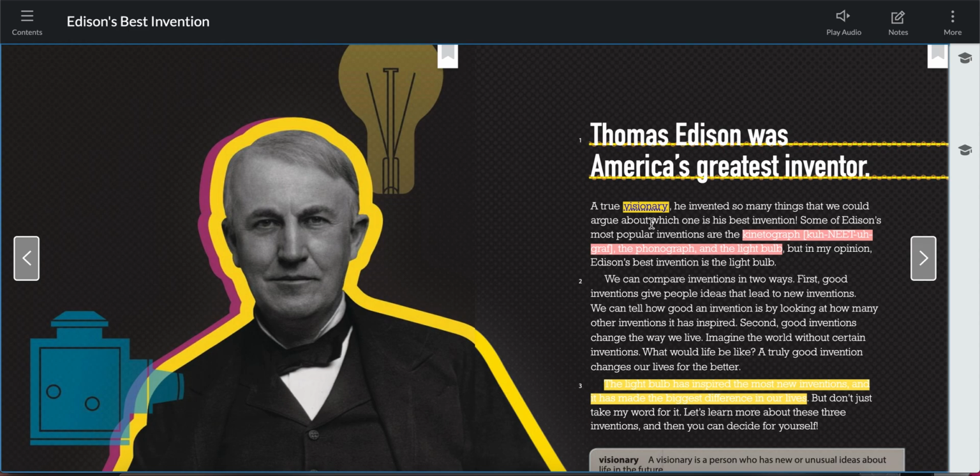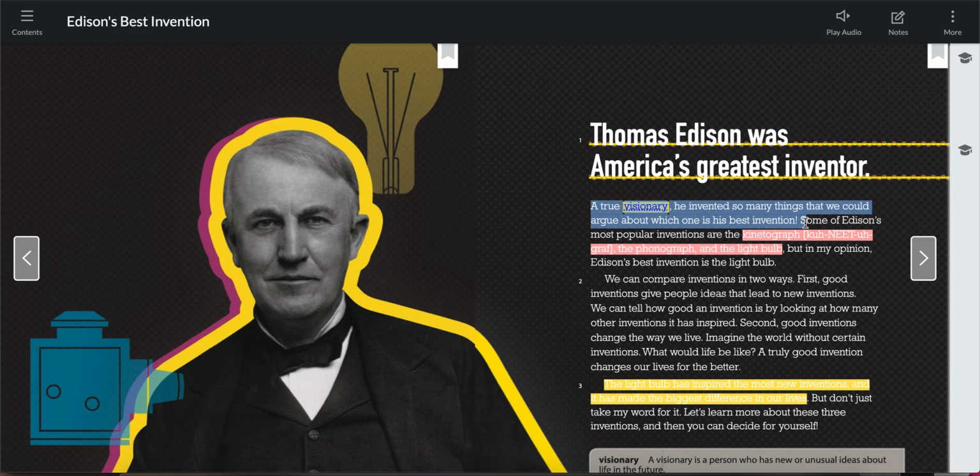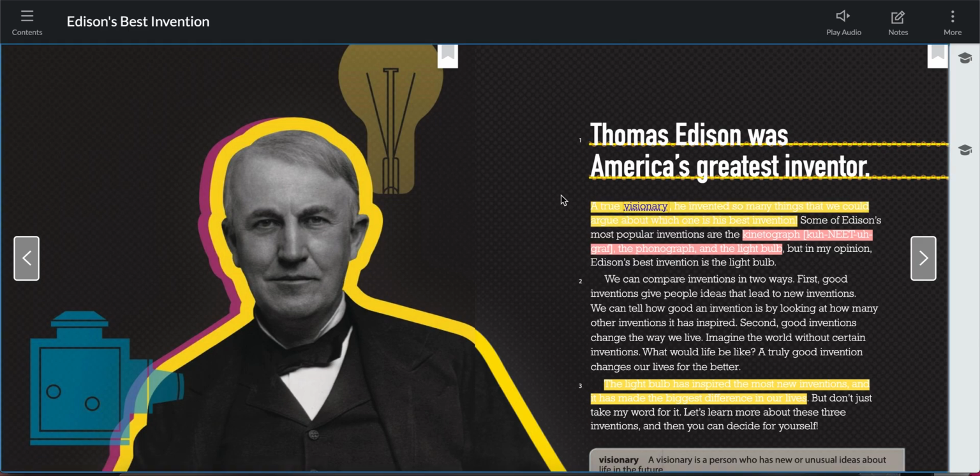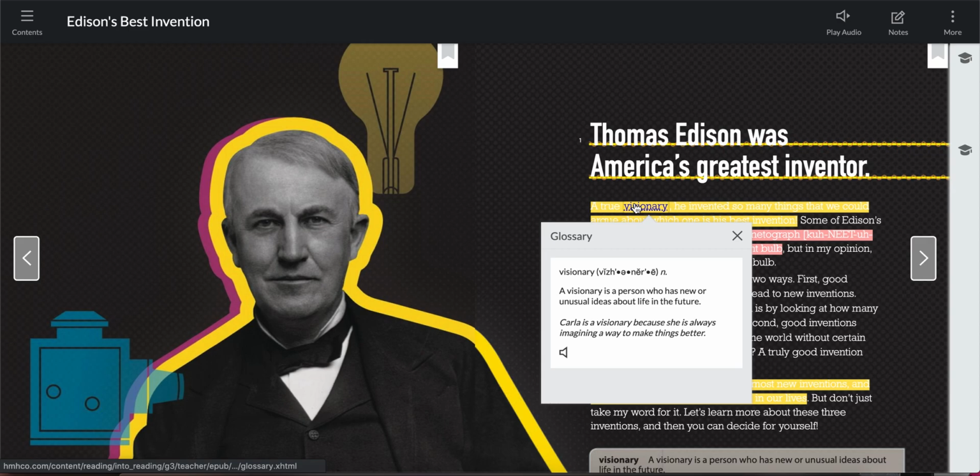Now, another opinion I saw here was that he described him as a true visionary, right? And he said he invented so many things that we could argue about what his best invention was. Again, see that word best? Best is another word that indicates that we're talking about his opinion. And then he calls him a visionary. Remember, a visionary is a person who has new or unusual ideas about life in the future.